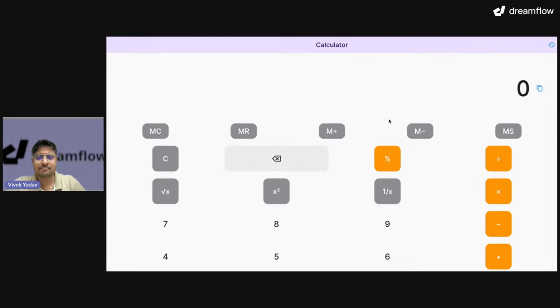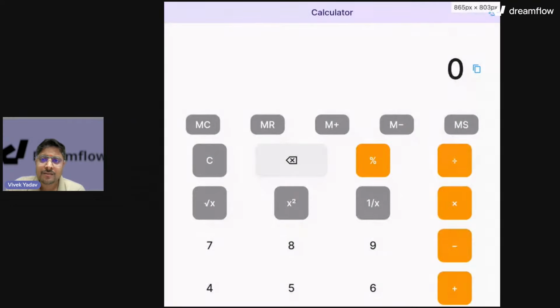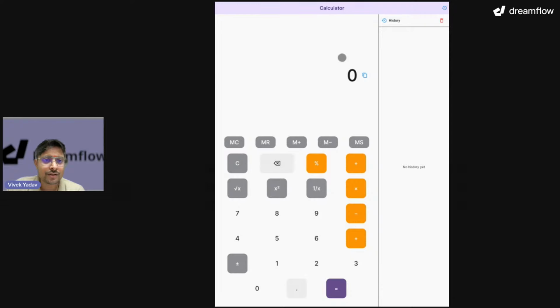Yeah, okay, this is web right now, but I can change it to, do I have iPad? Yes, iPad Pro. Okay, that's good. Now, this is what we have built in Dreamflow, and we are able to see that over here live. And of course, you can deploy it on your custom servers. But yeah, this is how it looks. Let's interact. Let's see how it is working.